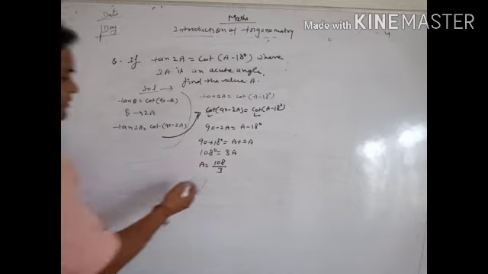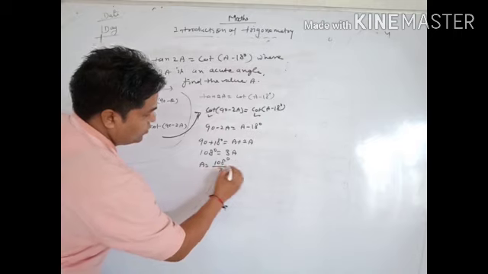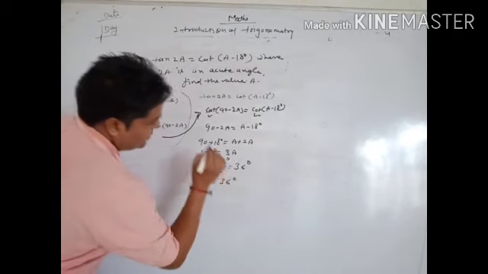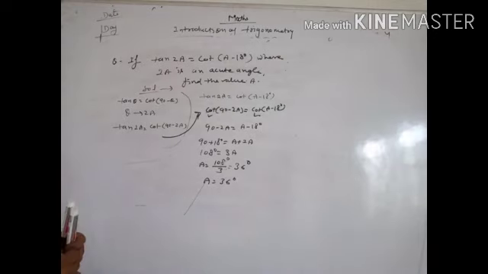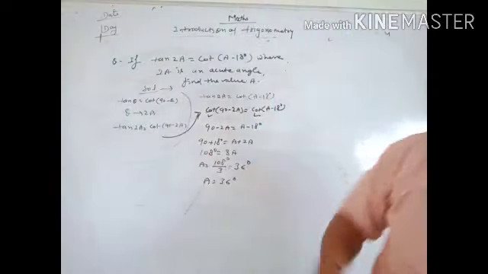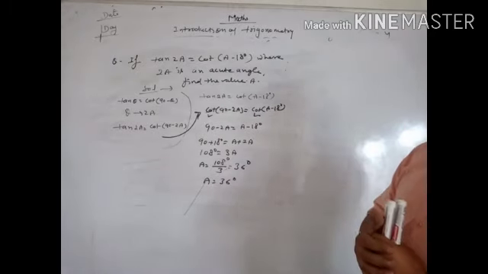Dividing 108 degree by 3 equals 36 degree. So now we have found the value of a: a is 36 degree.